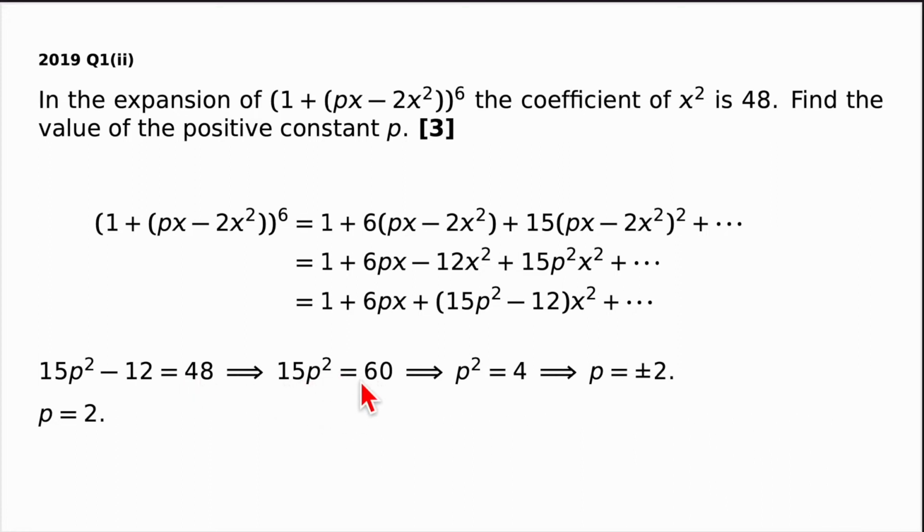Dividing both sides by 15, we get p squared is equal to 4. And finally, square rooting both sides, we get p is equal to plus or minus 2. However, the question says find the value of the positive constant p. And so we ignore the negative 2, and our final and only solution is p equals 2 for 3 marks.